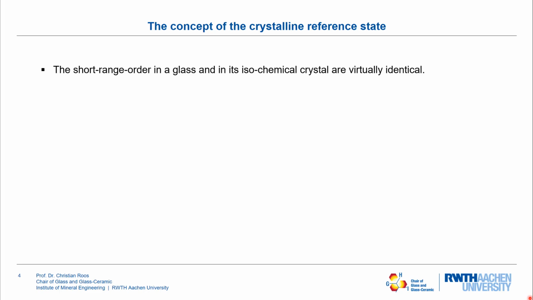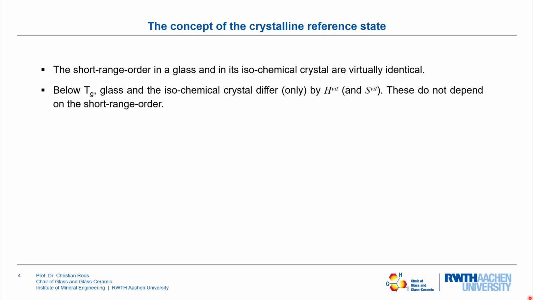This can be shown, among other things, by measurements of the heat capacity in the range of the Dulong-Petit limit. Below the glass transition, the glass and the isochemical crystal differ by something that we call the vitrification enthalpy, and respectively the vitrification entropy. These entropy and enthalpy terms do not depend on the short-range order.